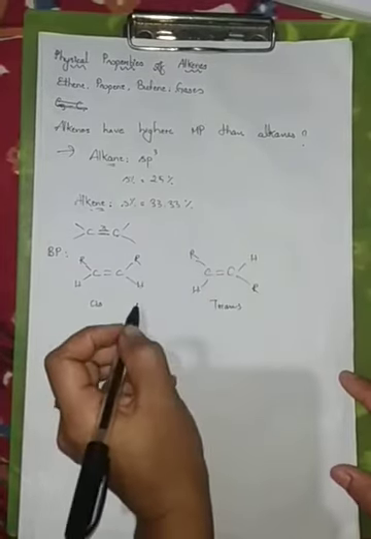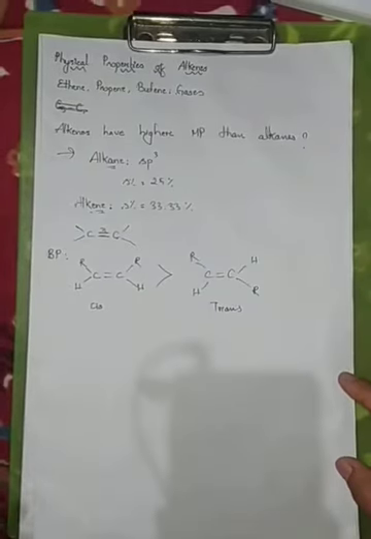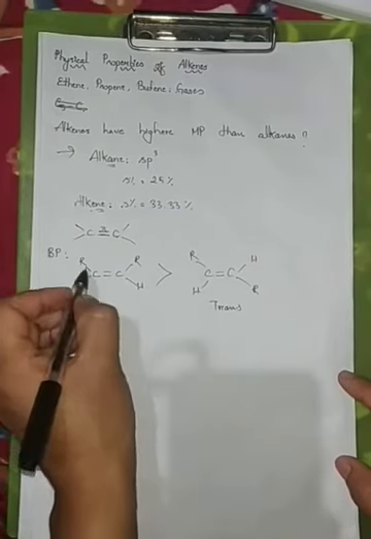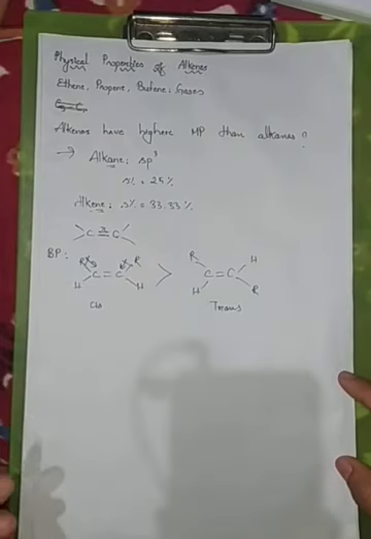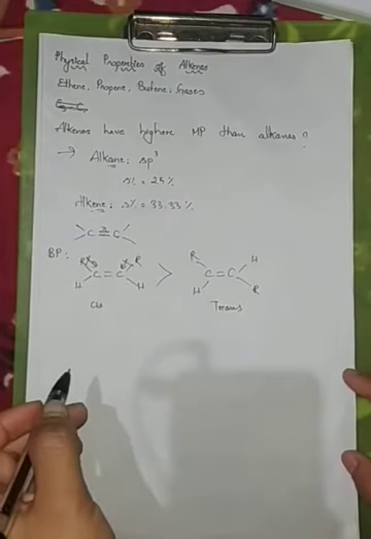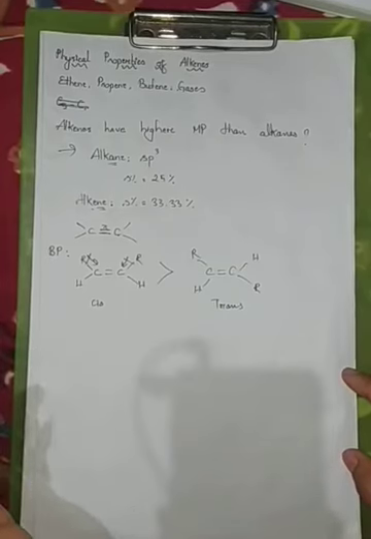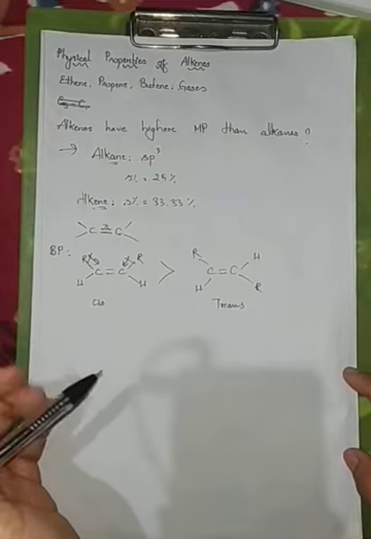Cis alkenes have higher boiling points than trans alkenes, because in cis alkenes the vectors are in the same direction, and the polarity adds on. Therefore, the dipoles are additive.